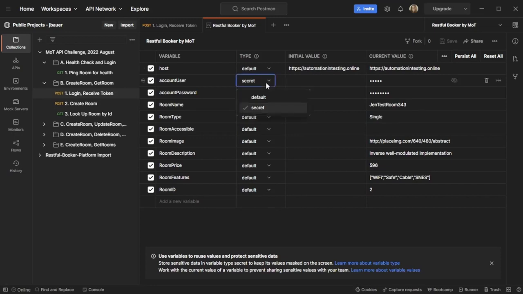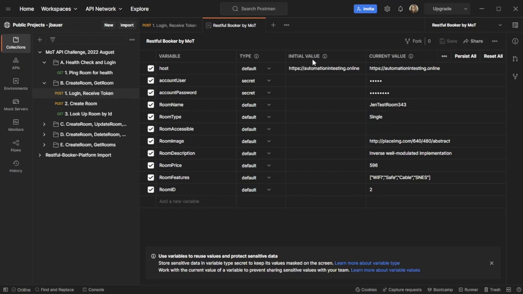But then you have this new option that's called secret. Secret is what I opted to use here for the username and the password, just because I want to make sure that I was putting in a good practice here as if this was a little bit more serious.